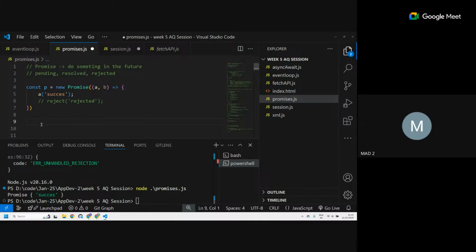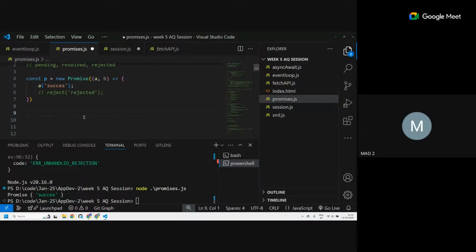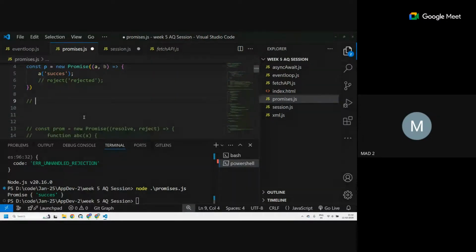So what would I do if, based on this resolve or reject, I want to execute some code? So the first thing is dot then, dot catch.